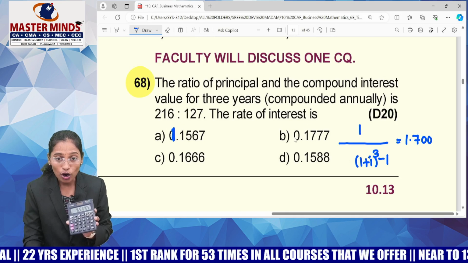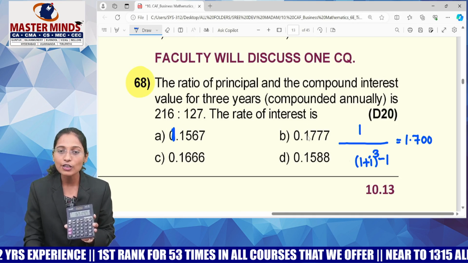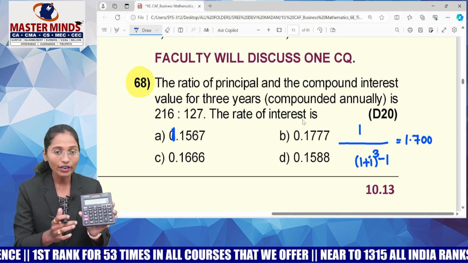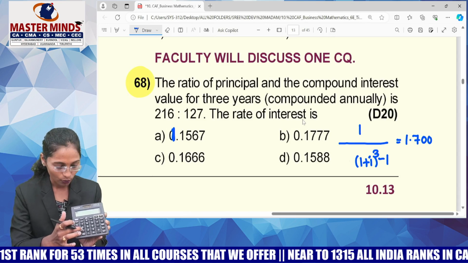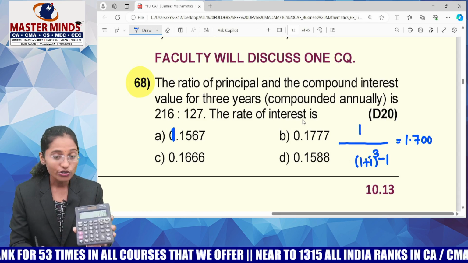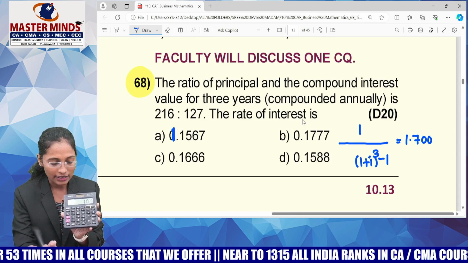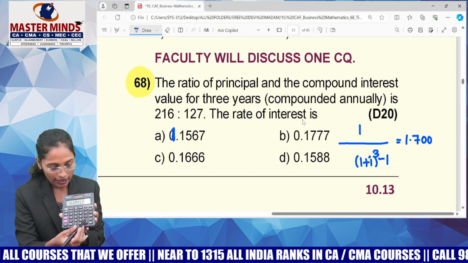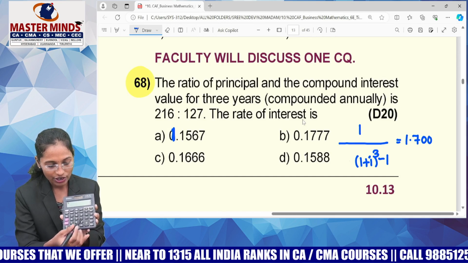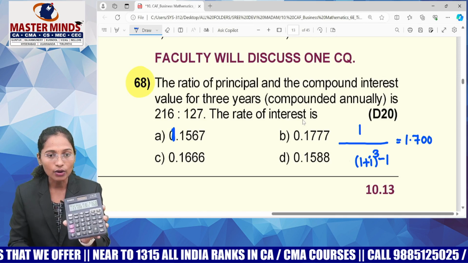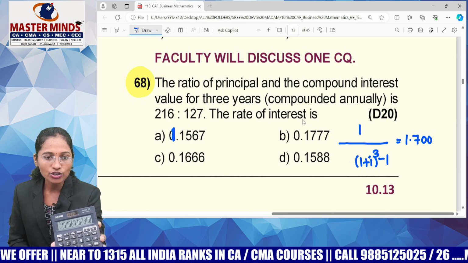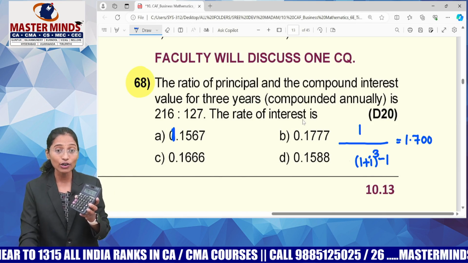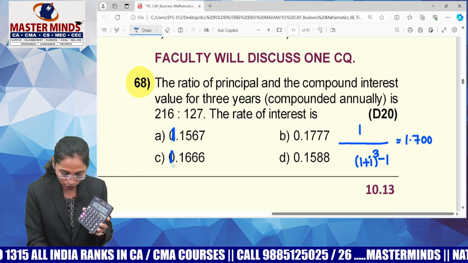So now let me show you option B. According to option B, it is 0.1777. No. 1 plus I means enter 1.1777. So next whole cube. It means enter into equals to 2 times. Have you? Next minus 1. Next inverse, no? Divided by, equals to. So guys, I'm directly showing it to you. It's 1.5, but I need to get 1.7. Got it? So that's a wrong answer. Now let me move on to option C.